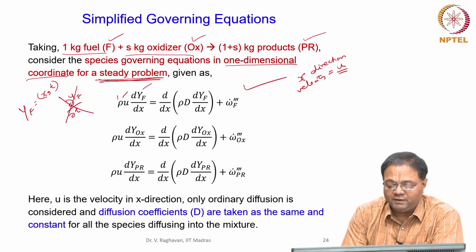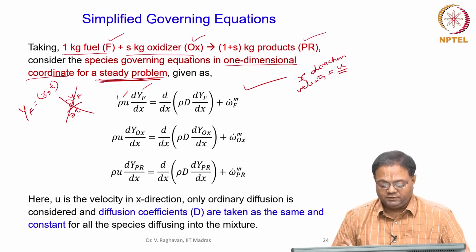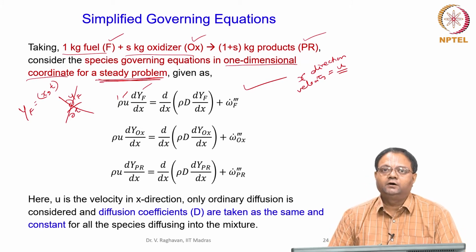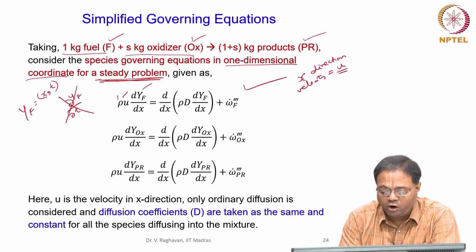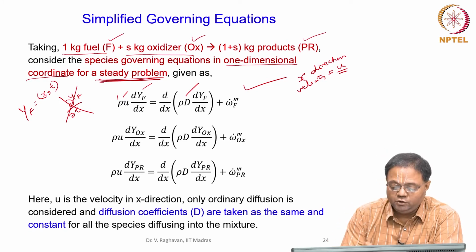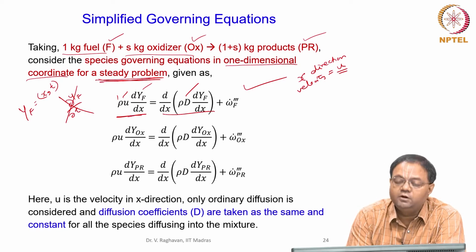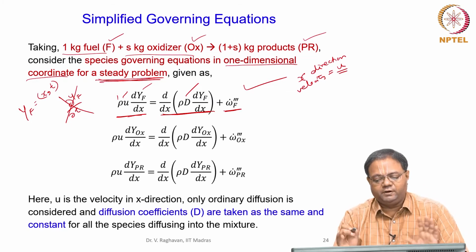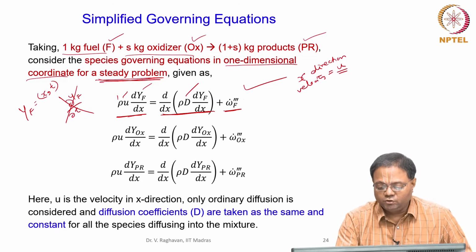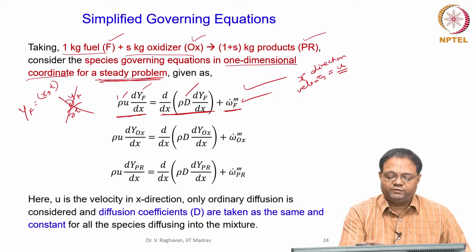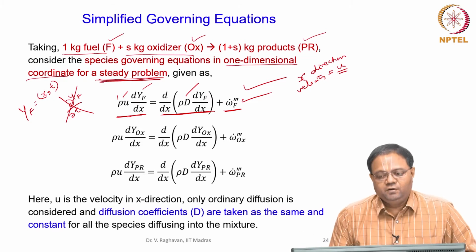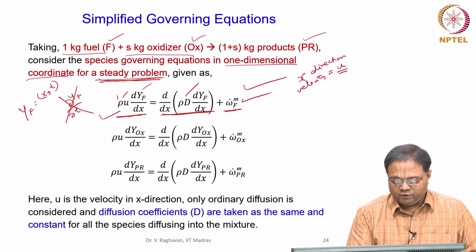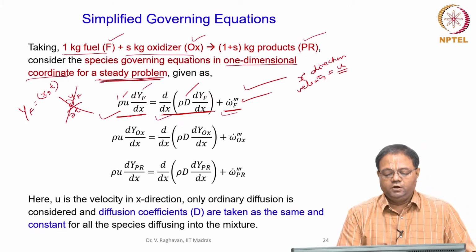So, this plus I am just considering ordinary diffusion. Please understand, I do not consider any complicated diffusion, Soret effect, etc. here. So, ordinary diffusion, I have a diffusion coefficient. This is the diffusion term. So, convection of the species, diffusion of the species, and the source term. The source term has not been eliminated so far. So this source term remains, which means obviously the scalar YF is not a conserved scalar. It has a nonlinear source term. This is the way I write the convective term, the diffusion term, and the source term.